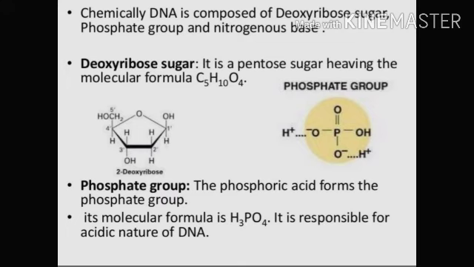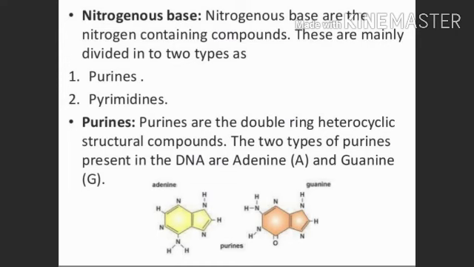Phosphoric acid forms the phosphate group, that is PO4. The molecular formula is H3PO4, which is responsible for the acidic nature of DNA. Phosphoric acid makes DNA acidic.